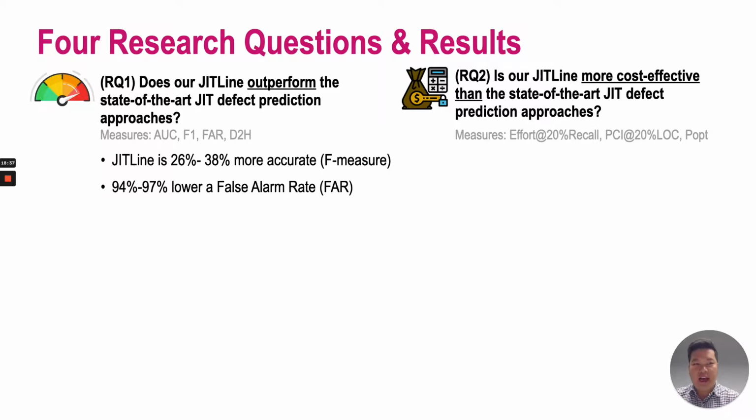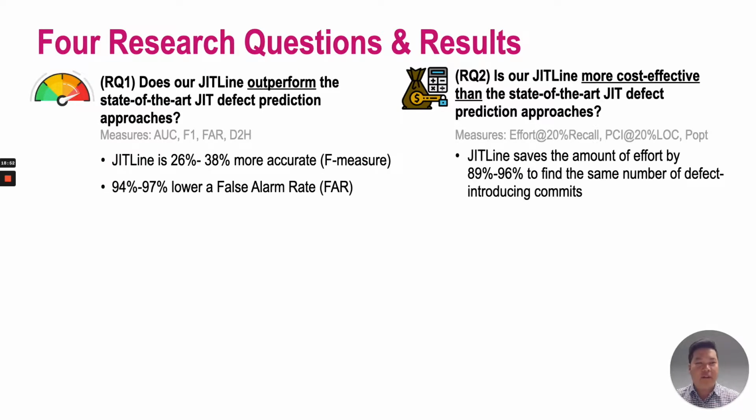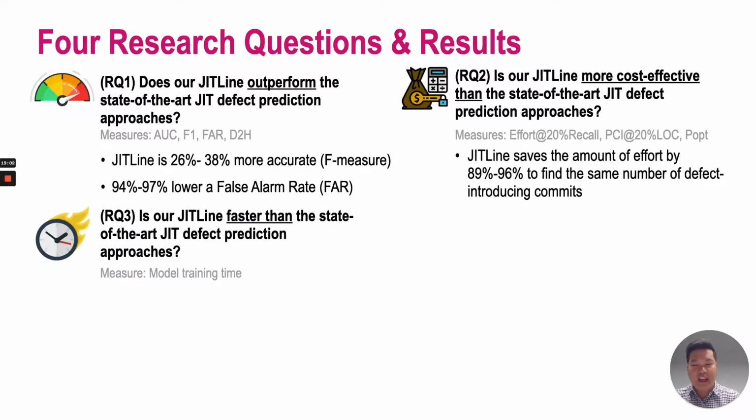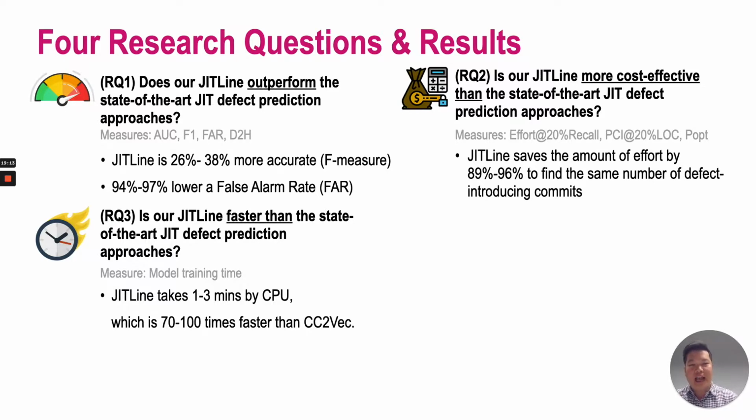Second, we also ask, is our JITLine more cost-effective than the state-of-the-art approach? And what we found is that JITLine saves the amount of effort by 89% to 96% to find the same numbers of defect-introducing commits. RQ3, we asked, is our JITLine faster than the state-of-the-art JIT defect prediction approaches or not? We found that JITLine actually takes 1 to 3 minutes by the CPU.